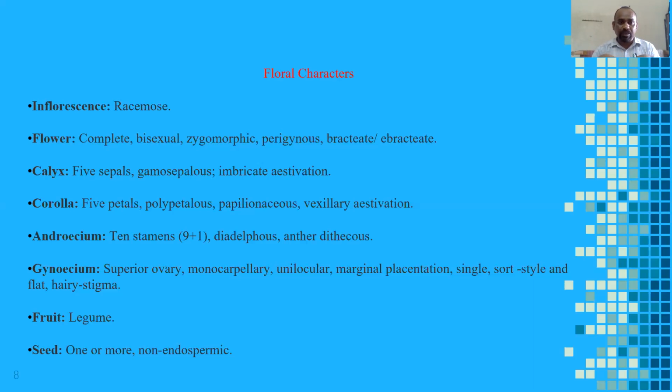So first layer is sepals. Second layer is petals. They are very attractive and they are polypetalous. So the calyx is gamosepalous and now the corolla is polypetalous. Polypetalous means they are separated, not united. Next, papilionaceous. The papilionaceous corolla is especially present in the Fabaceae family. So it has a total of 5 petals.